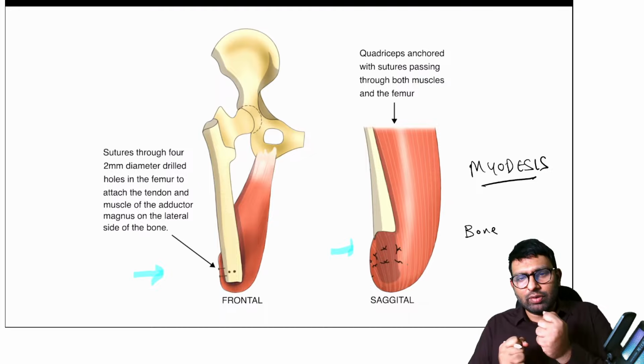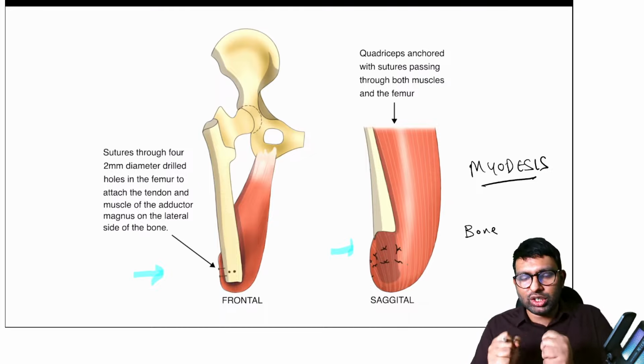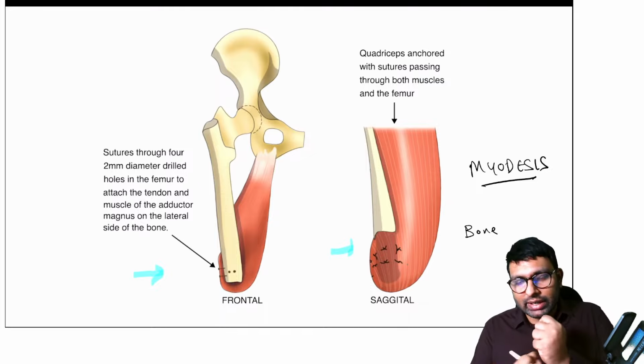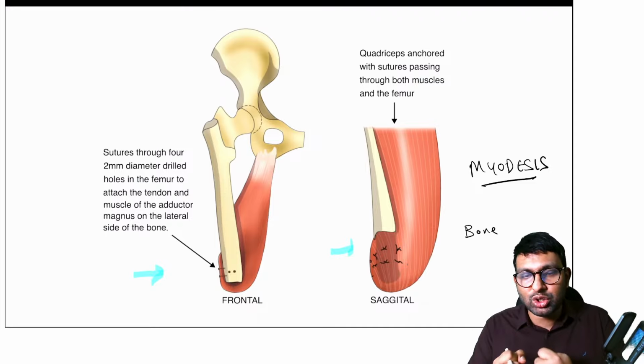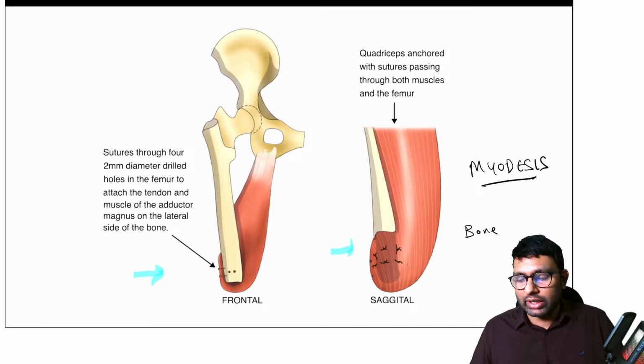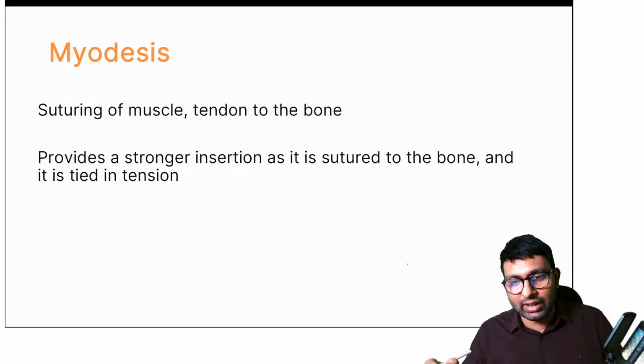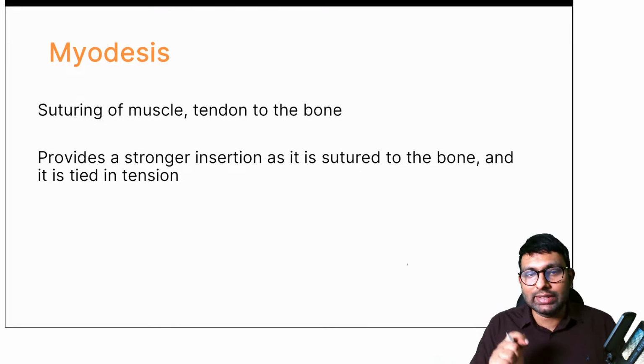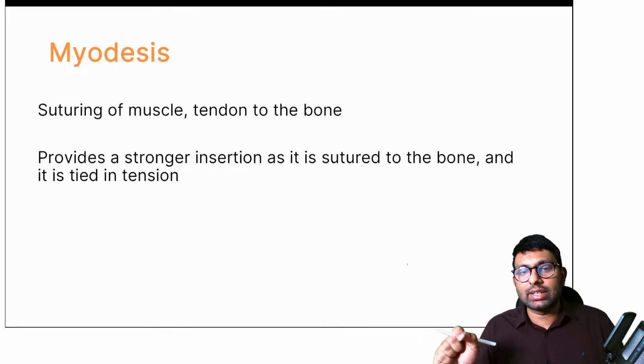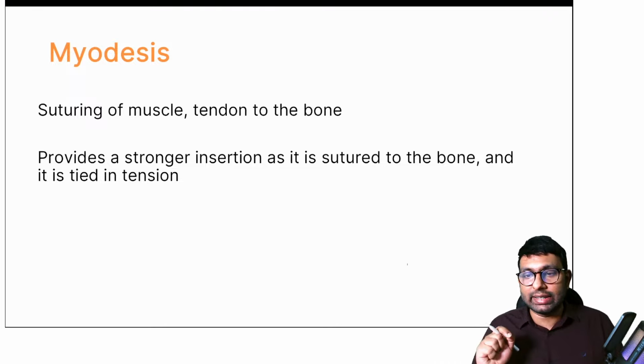Here the muscle will sit very tightly. There will be good stabilization of the muscle when you attach it to the bone, because you're doing a transosseous fixation. There'll be very good attachment. So this is myodesis, suturing of muscle or tendon to the bone, and this provides a stronger insertion as it is sutured to the bone and it is tied in tension.